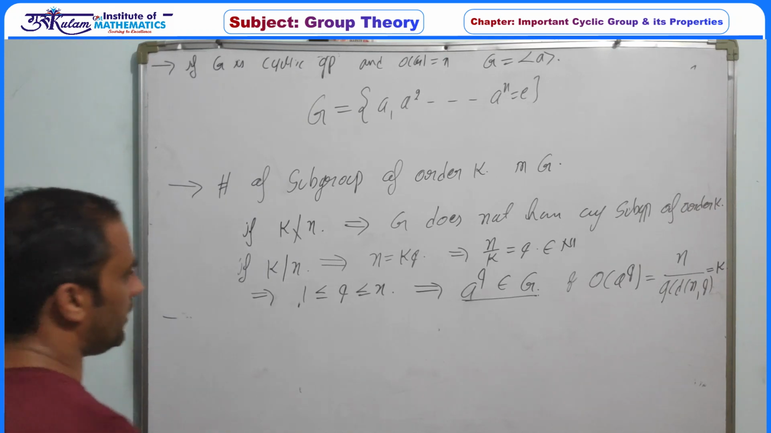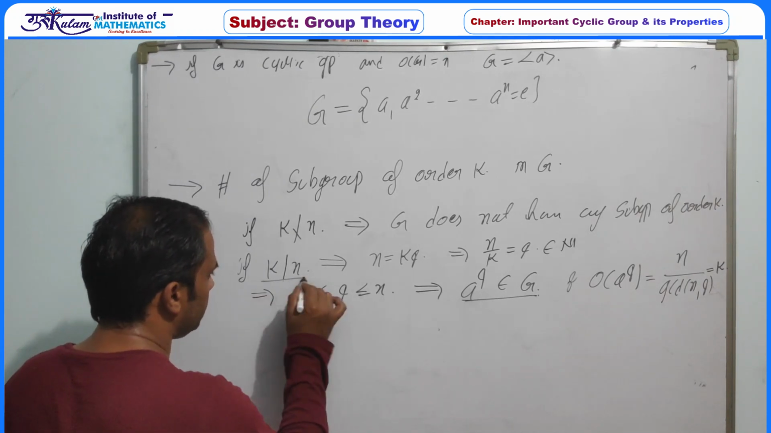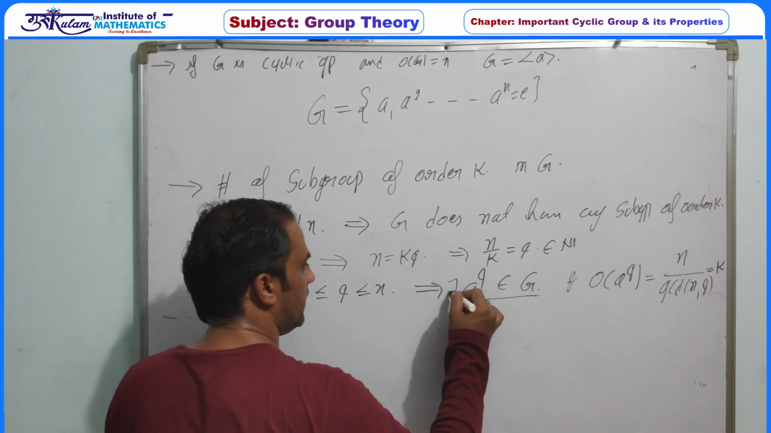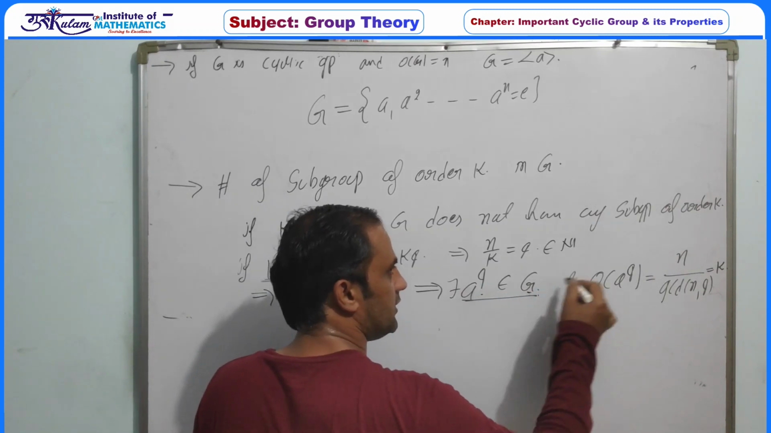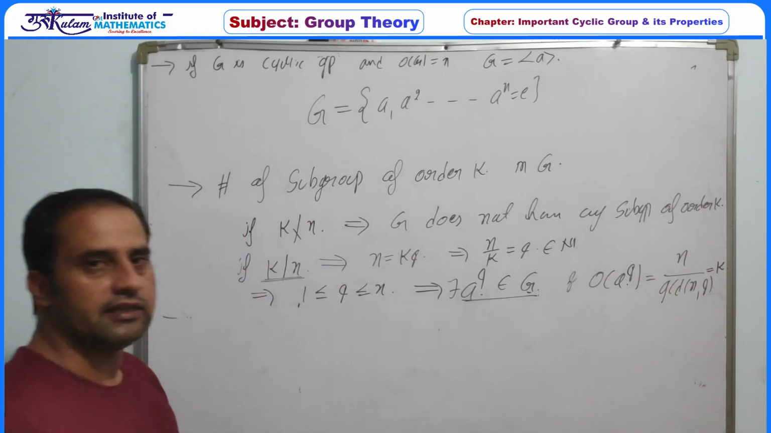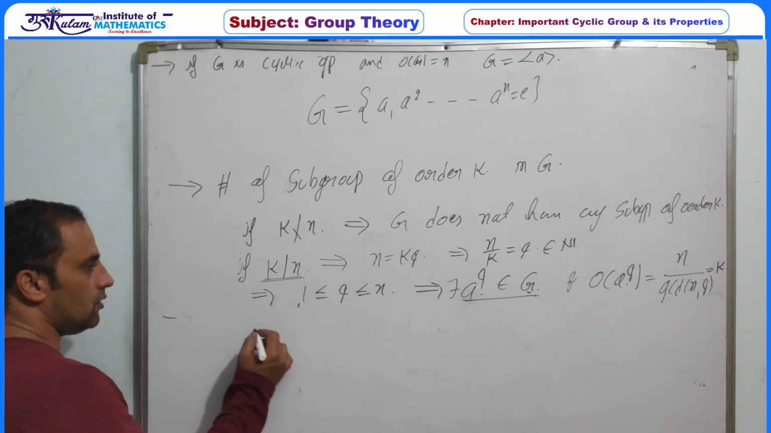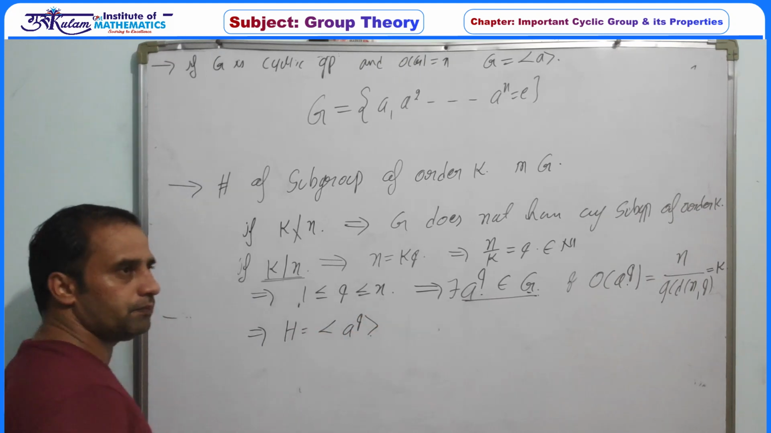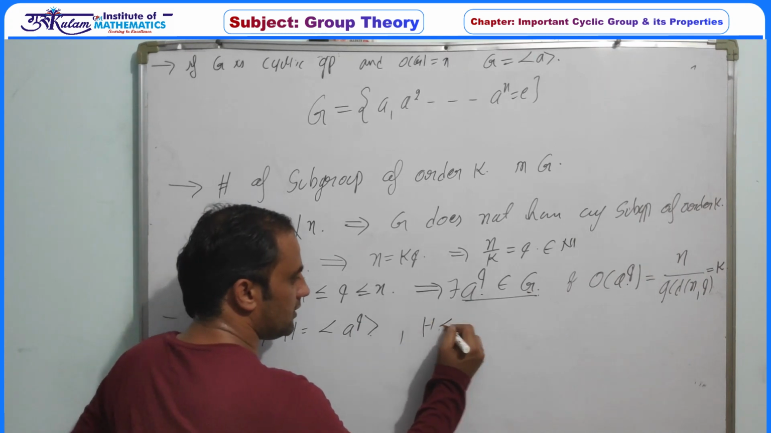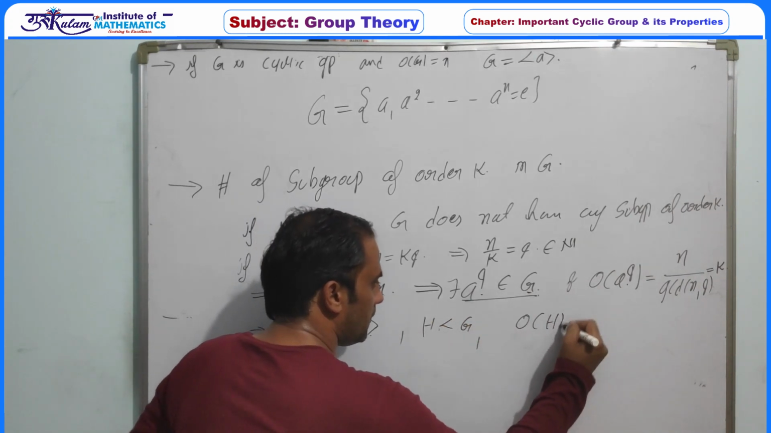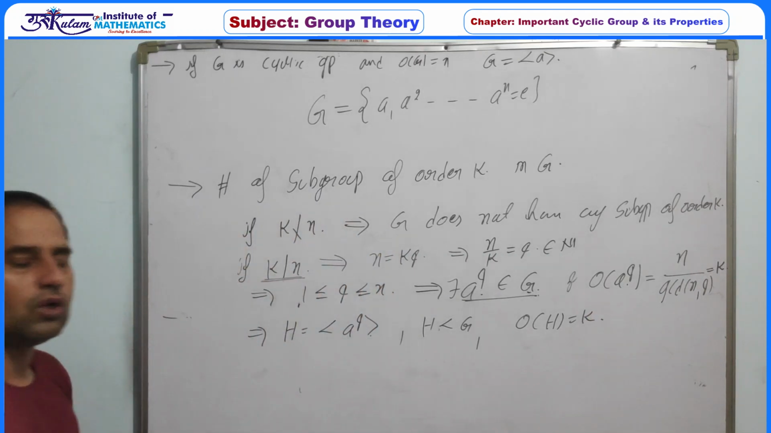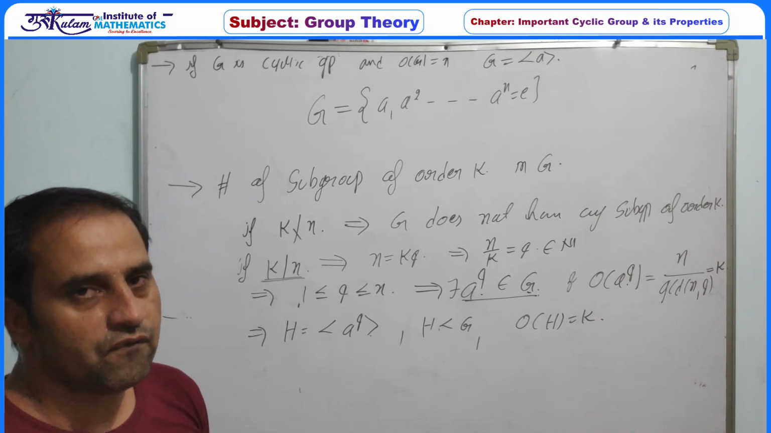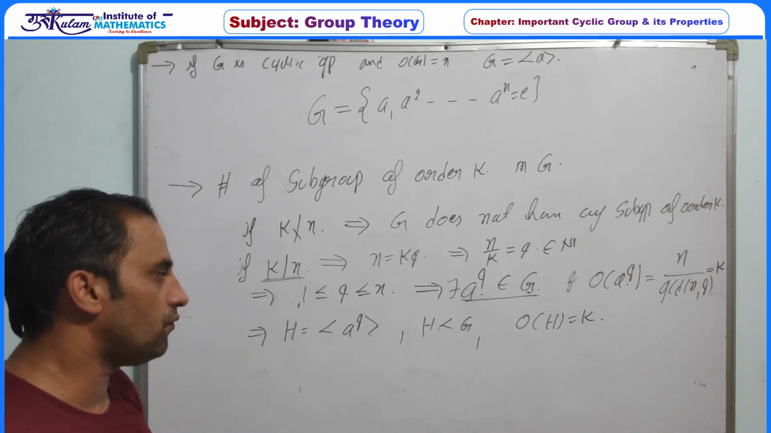So we have proved that if k divides n, then there exists an element a^q belonging to G such that the order of this element is exactly k. So this implies we can define H, which is generated by a to the power q. Definitely H is a subgroup of G and the order of H must be k, since the order of a^q is k, so the order of H is also k. Every element generates a subgroup of its fixed order.